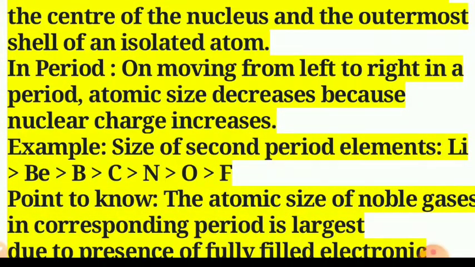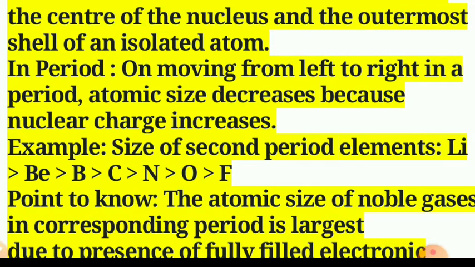Suppose we consider the elements of the second period. The atomic radius in picometers is: lithium 152, beryllium 111, boron 88, carbon 77, nitrogen 74, and oxygen 66.